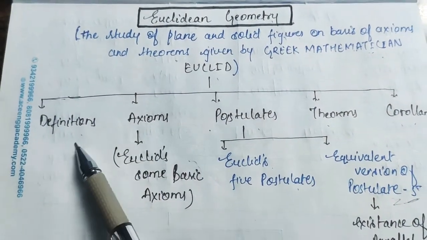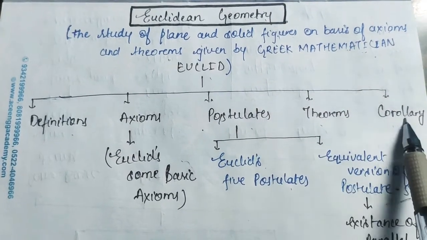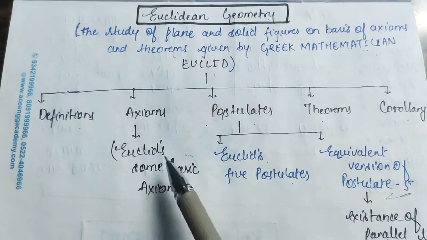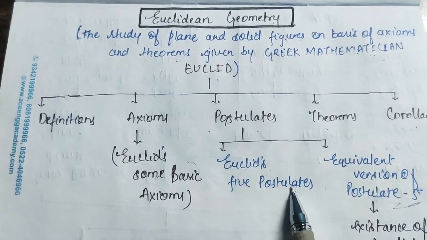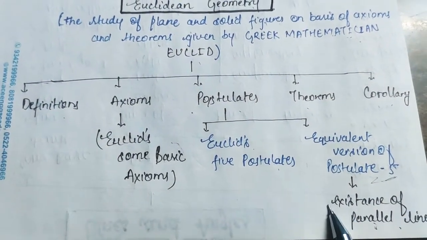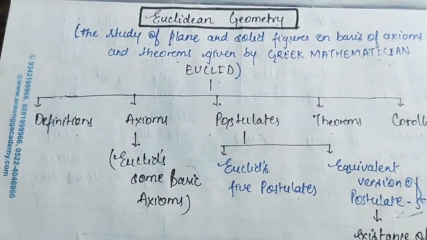He also told us some definitions, axioms, postulates, theorems and corollaries. So through this flowchart we will get to know what we are going to study in this chapter. We will have 5 postulates, their equivalent versions, some axioms, and we will also get to know the existence of parallel lines. So let's begin with the basic definitions.